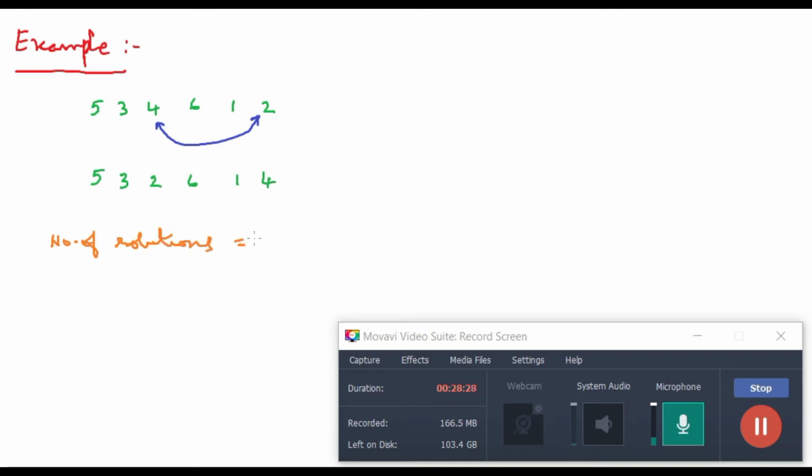So how can this be possible? For example, let me start with 5. 5 can be interchanged with 3 and 4 and 6 and 1 and 2. So 5 can be interchanged in 5 different ways. And like 5, there are 6 items, right? 5 3 4 6 1 2. Any one can be interchanged with any other. So any one means there are 6 items, any other means there are 5 items, except that. So totally I have 30 solutions,